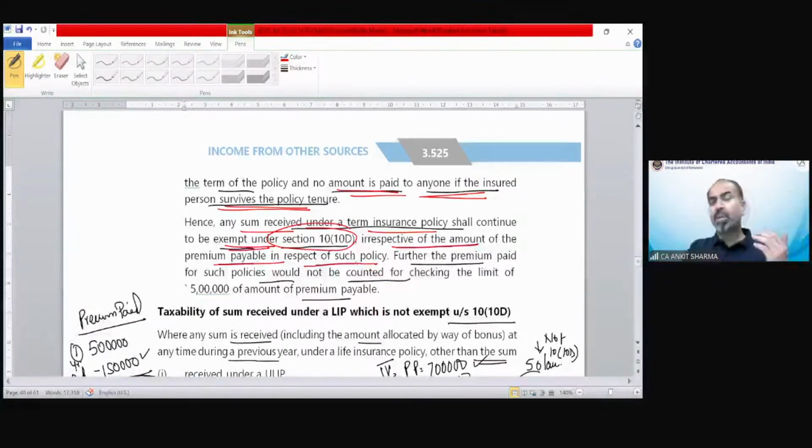So suppose there is a term insurance policy, and the premium is 10 lakh rupees per annum. That 5 lakh limit would not be applicable there because the amount would be received only in case of death. So the premium amount in case of a term insurance policy is not going to be included for any purpose. Further, the premium paid for such a policy, that means a term policy, would not be counted for checking the limit of 5 lakh on amount of premium payable. It's a very interesting question. For the purpose of examination, on the basis of this provision, a question can be framed.